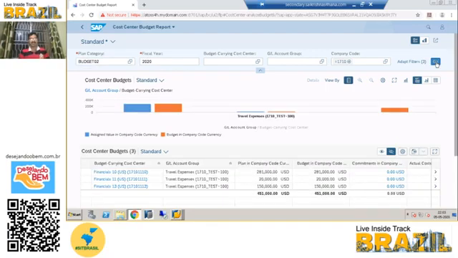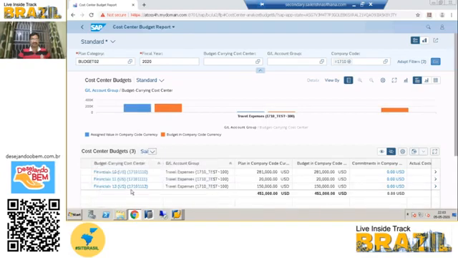So it will be showing the GL account, travel expenses, and multiple cost centers are there. See here, above it is showing as a chart, and below it will be showing in table form.